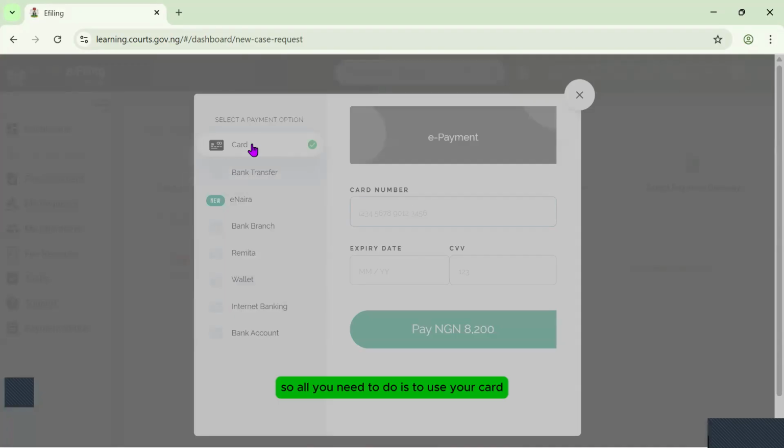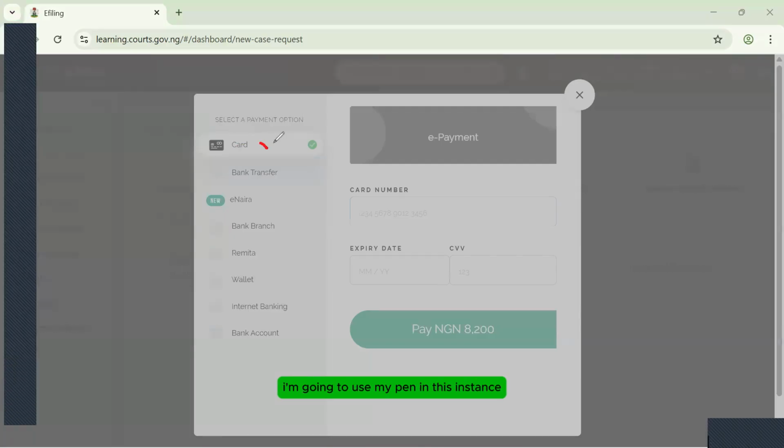So all you need to do is to use your card. Now, in this learning environment, the aspect of the payment is not really open. I didn't configure it before the class. But for the real environment, please always use your card. I'm going to use my pen in this instance. The essence of using your card to make your payment for your cases is because as soon as you pay with your card, confirmation of payment is automatic.